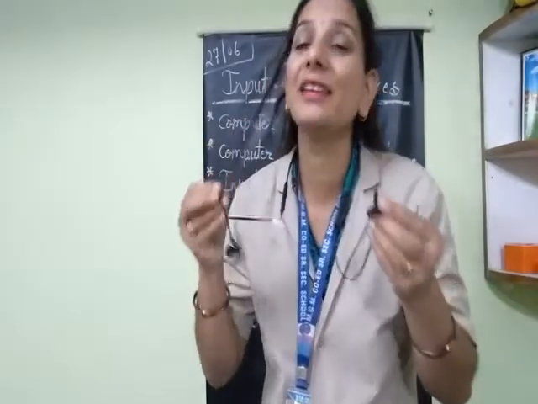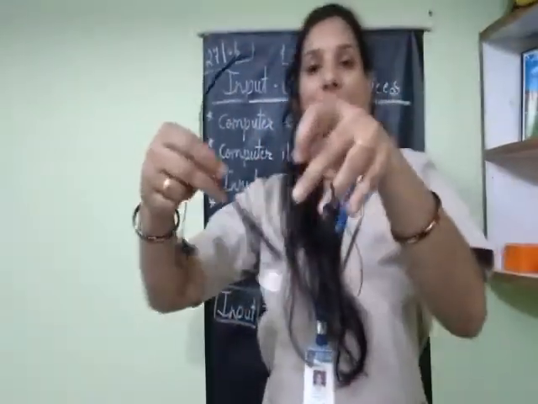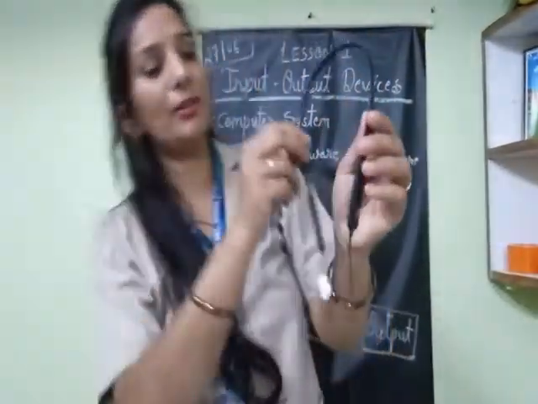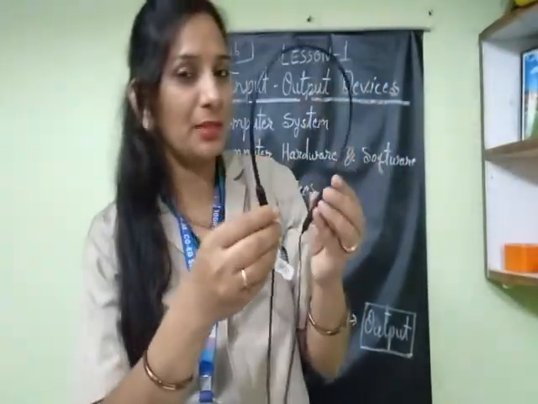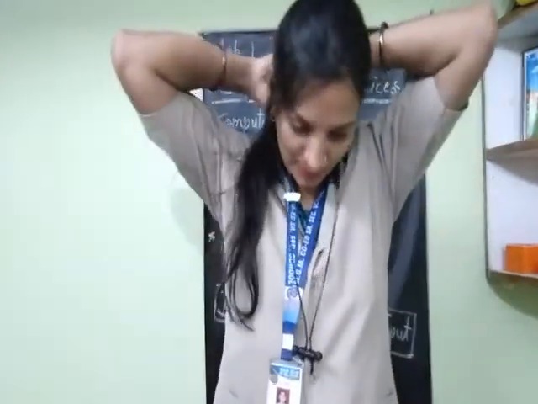For example, I am using a microphone here for recording my voice. See, this is a microphone. Look at here. For which purpose am I using this microphone? For recording my voice. Okay. So all of you got it, beta? So the microphone is also an input device.